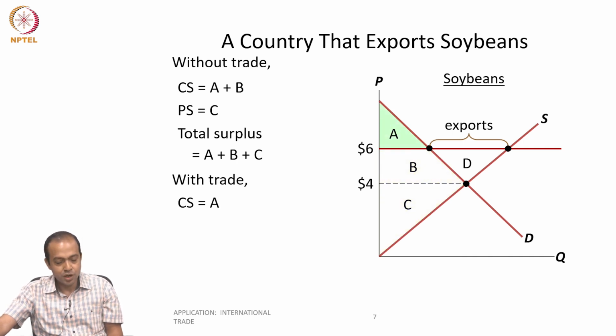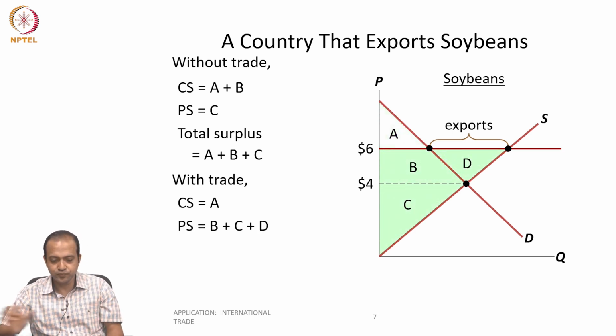With trade, what is the consumer surplus? Now the relevant price is 6. The area above the price line and below the demand curve is region A. Earlier it was A plus B, now it is A. So there is a reduction in consumer surplus. What is happening to producer surplus?